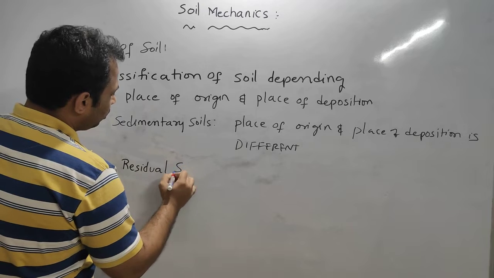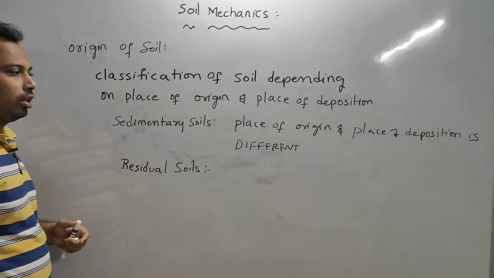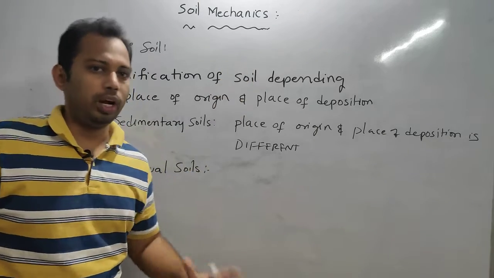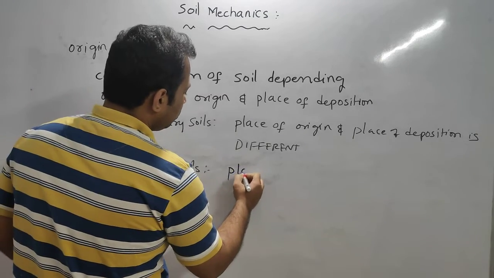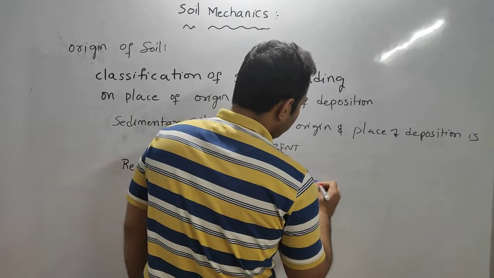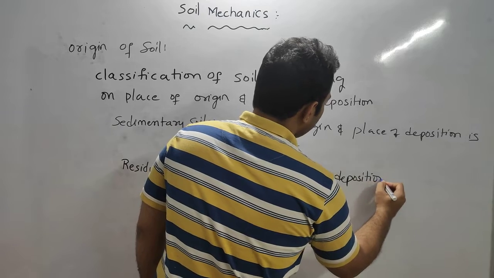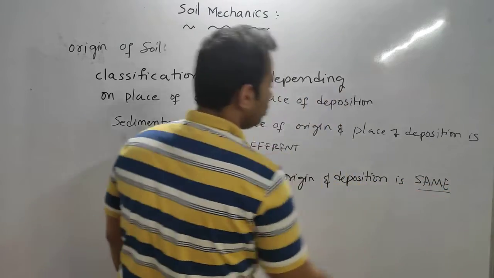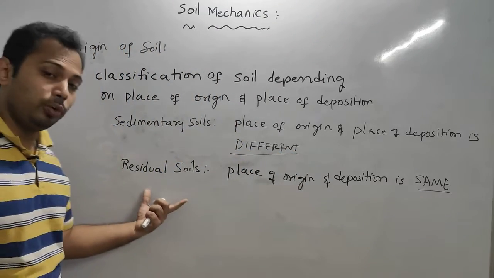For residual soil, the name itself says residual. They form like a residue there itself. They won't move. So the place of origin and deposition are both the same. Here it is different, here it is same. That is nothing but residual soils.